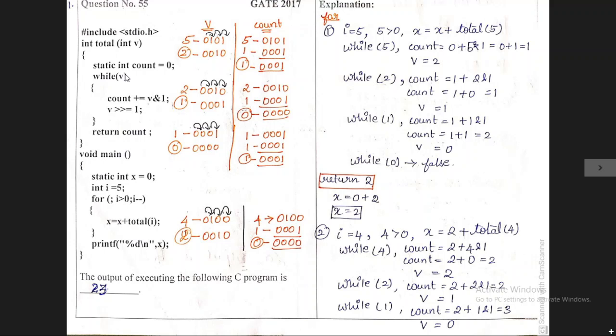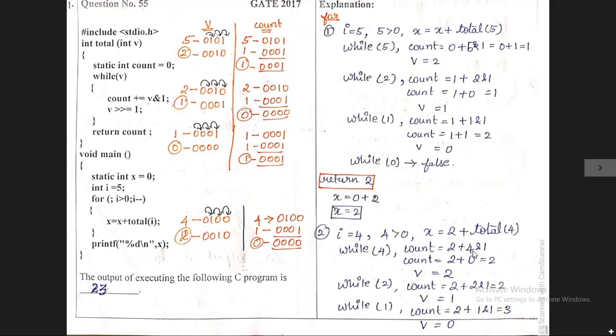The v variable contains the value 4, so the while of 4 condition is true, so we execute the two statements inside it, that is the count statement and the v statement. For count equal to, now the count holds the value 2 plus variable v holds the value 4 ampersand 1.